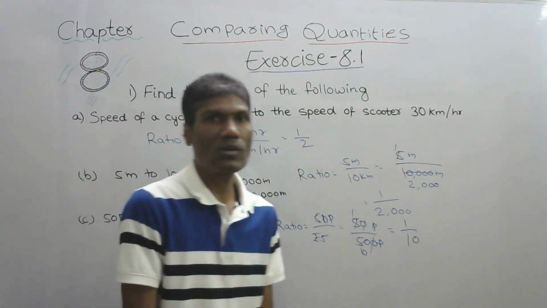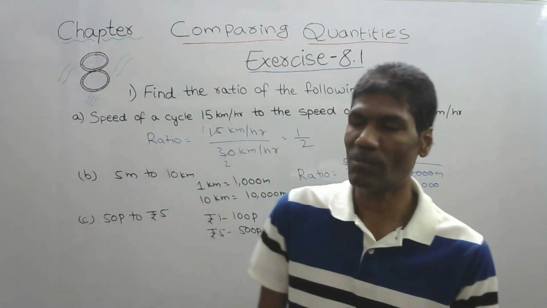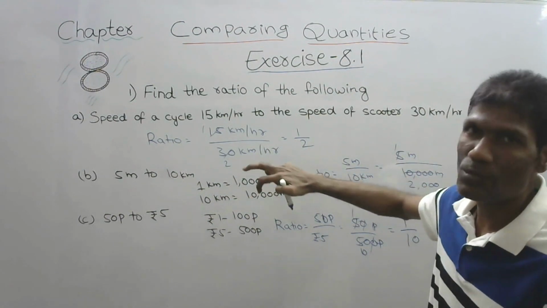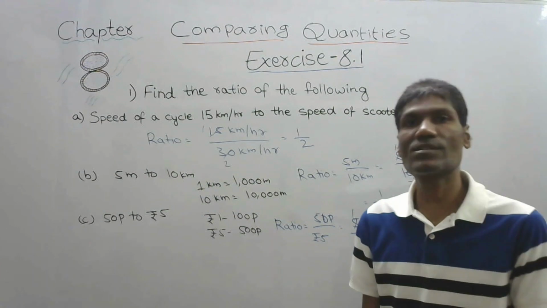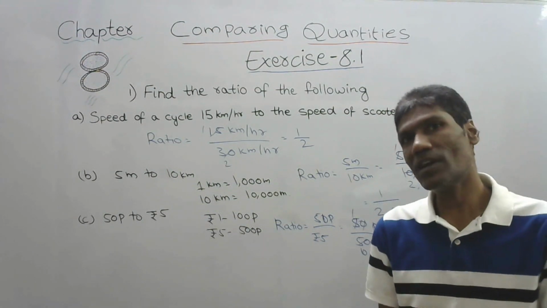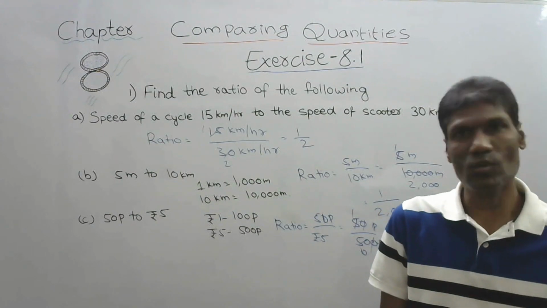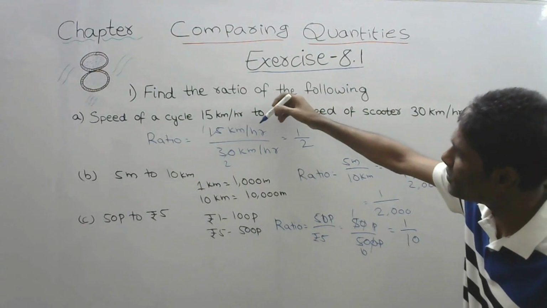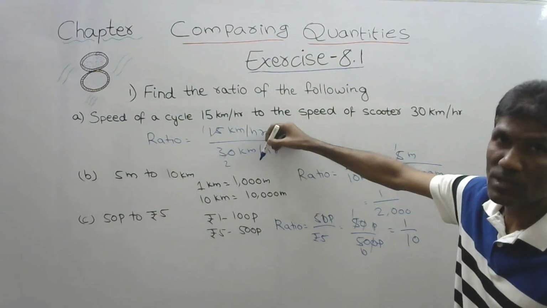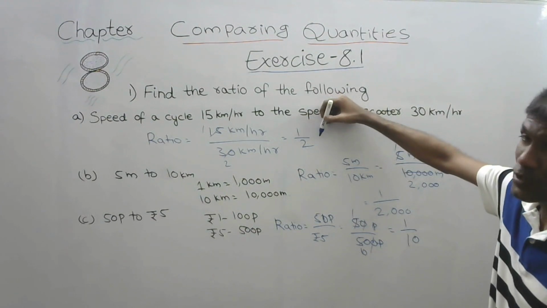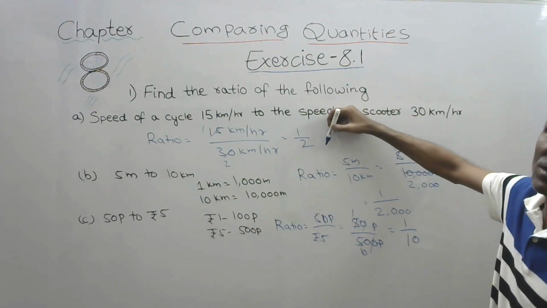Now the points to remember. Two points we have to remember. The first one, both the quantities should be of the same units. If the units are different, then we have to convert so that both are in the same units. Second point, here we are saying kilometers per hour, kilometers per hour, but when it comes to the ratio, there are no units.